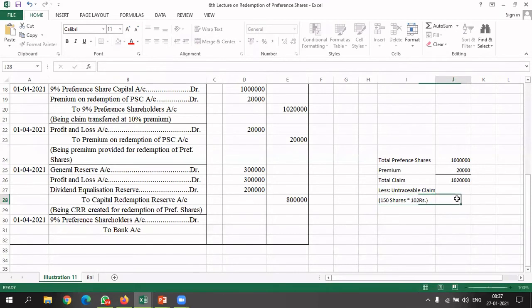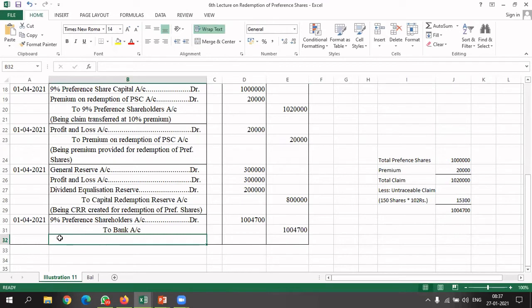Let's do the calculation: 150 multiplied by 102, so it is 15,300. Now the total settlement amount which we are going to pay is 10 lakh 4,700. So here we will write 10 lakh 4,700.